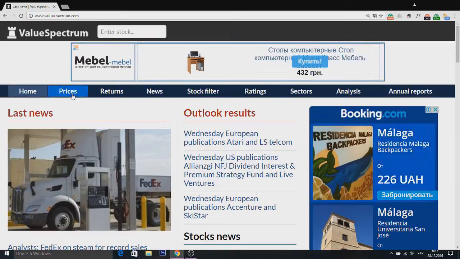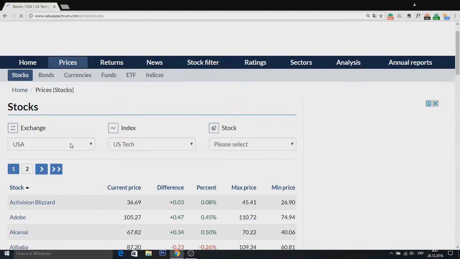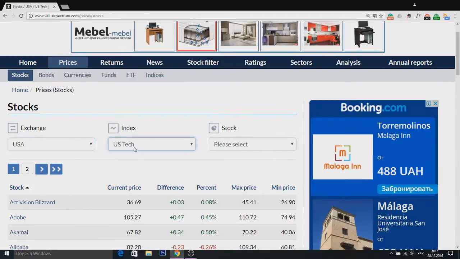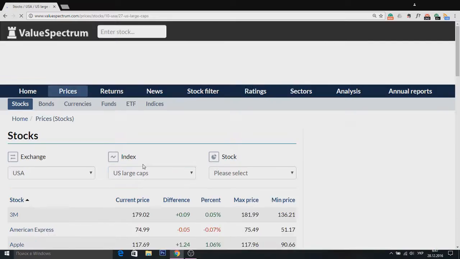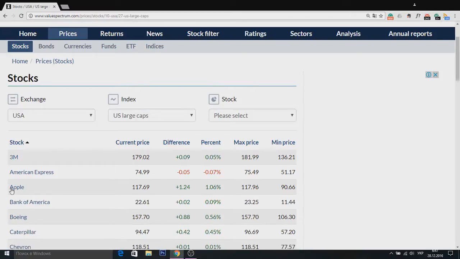We click this button, Prices, choose United States market and also choose United States large caps index. Now we will check stocks of Apple company.